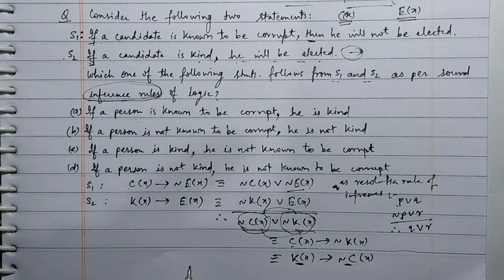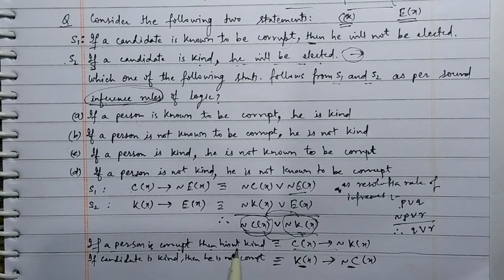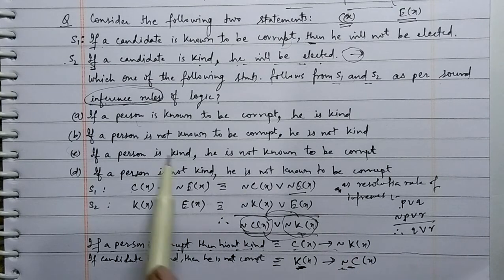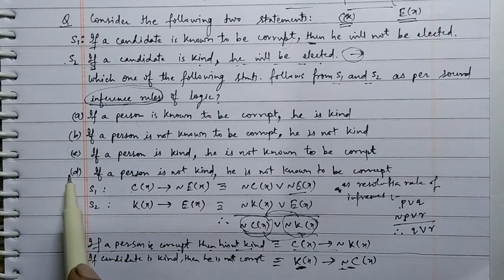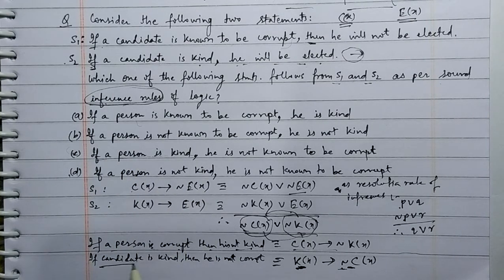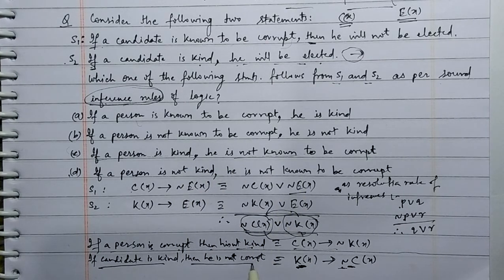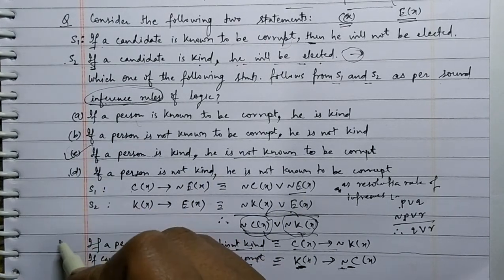Let me write this. So this statement says that if a candidate is corrupt, then he is not kind. If a candidate is kind, then he is not corrupt. If you read all the options one by one, you will feel that if a person is kind, he is not known to be corrupt. He is not corrupt. So option C is the correct answer.